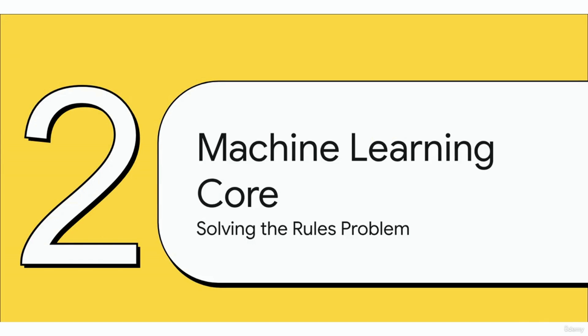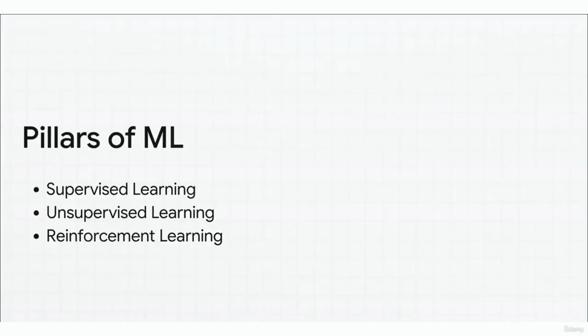Moving right along to Section 2, Machine Learning Core Techniques, Solving the Rules Problem. Machine learning was the ultimate fix for that frame problem. Instead of hard-coding every single rule, we just feed the machine data and let it figure the rules out for itself. And this really stands on three main pillars. First, supervised learning, where we give the AI labeled data, using algorithms to classify things into clear categories. Second, unsupervised learning, where the AI finds hidden patterns completely on its own, like grouping similar customers together without us ever telling it what to look for. And third, reinforcement learning, where the algorithm learns entirely by trial and error to maximize a specific reward.